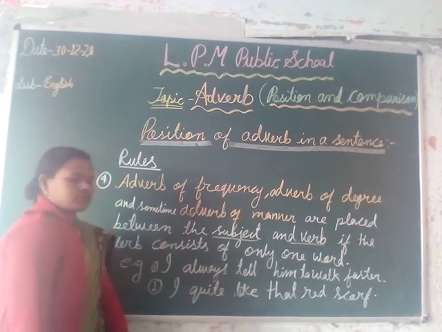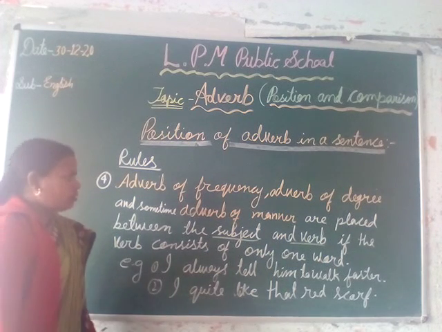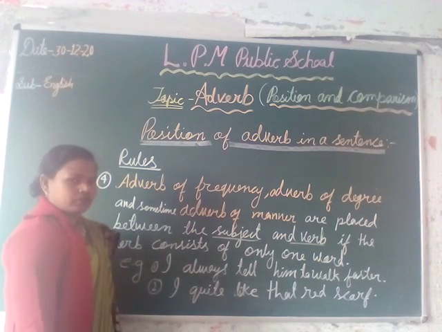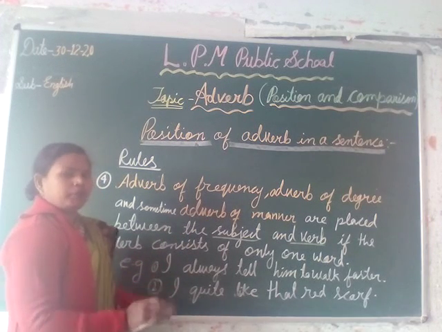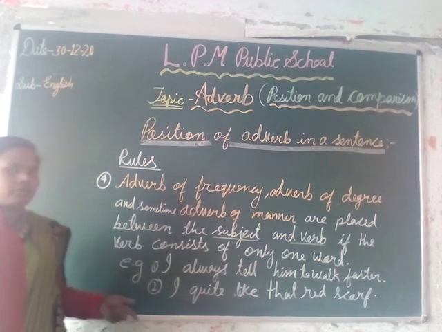Whenever the verb consists of only one word, there is no helping word. So sometimes adverbs of frequency, degree and manner are put in between the subject and the verb. Here I have given the examples.